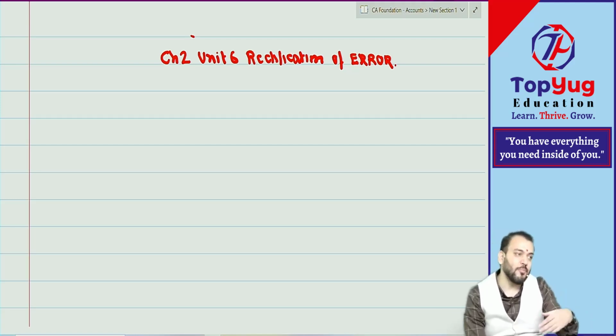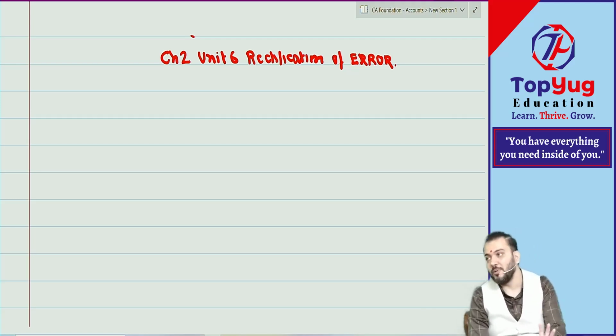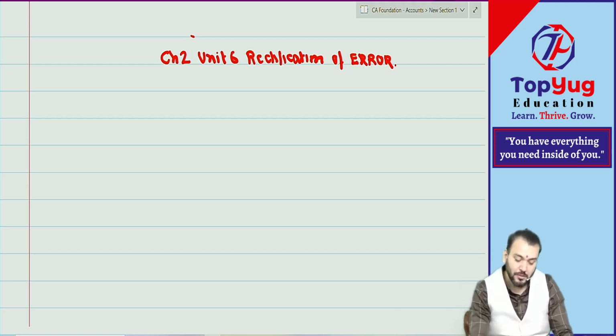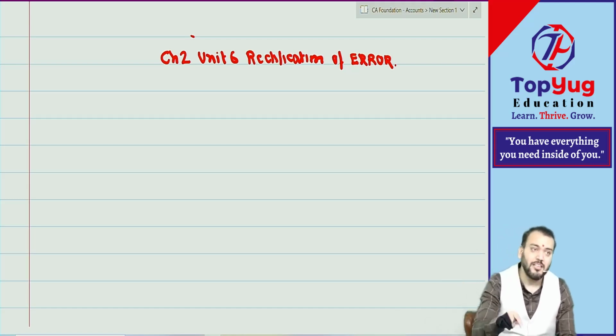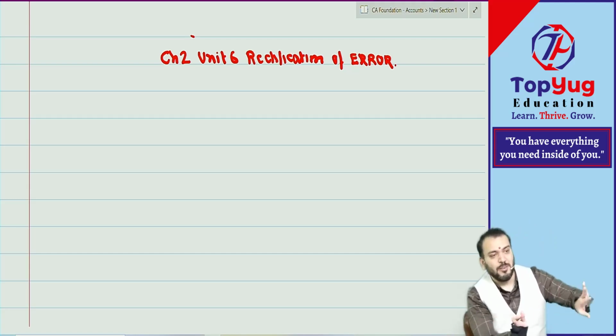However, this chapter is also important for other chapters. Correct? This chapter will be important for CA Inter and CA Final also. So it is a super important chapter, and we need to do it fully conceptually. Therefore I have taken it at the end, because you can understand this chapter only when you are expert in other chapters. So now you become expert in other chapters.